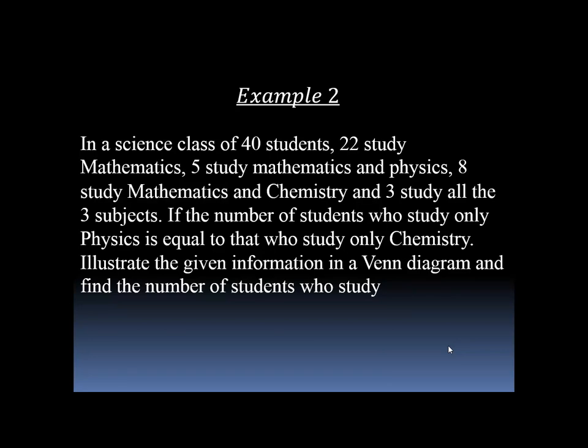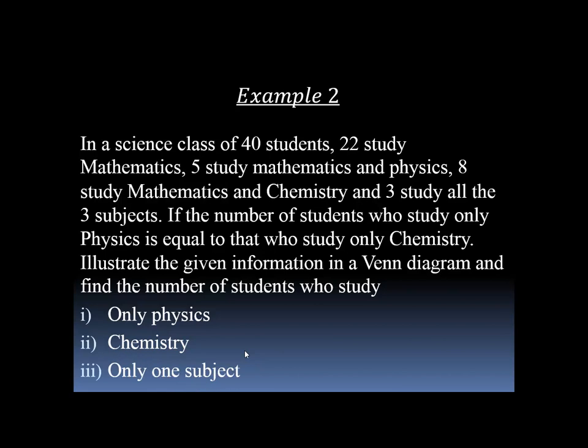If the number of students who study only physics is equal to that who study only chemistry, illustrate the given information in a Venn diagram and find the number of students who study only physics, who study only chemistry, who study only one subject.